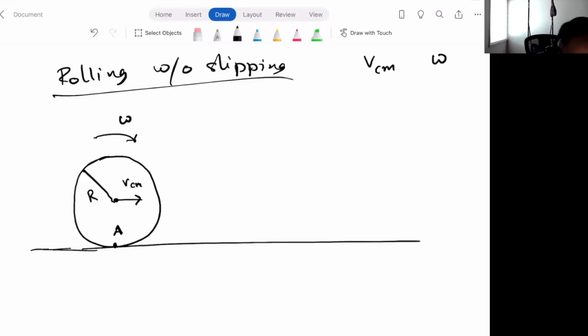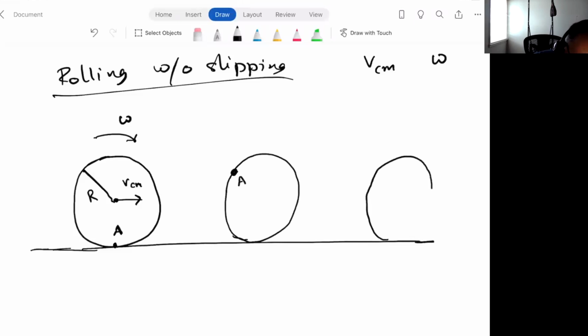All right, now, right now the point A is in touch with the ground. We'll let this roll. And so as this rolls to the right, the point A will go up, right? So maybe a moment later, the same wheel will look like this. The point A has moved up over here right now. And so the wheel has rotated some. We're going to wait until the point A comes all the way back down again.